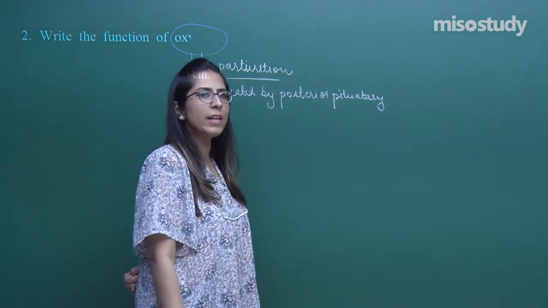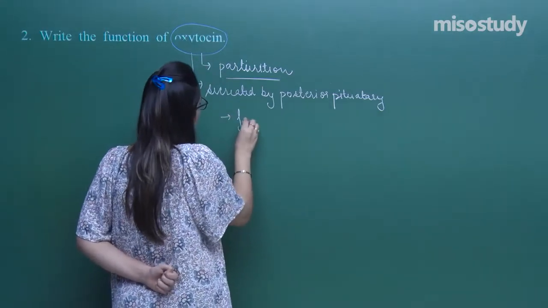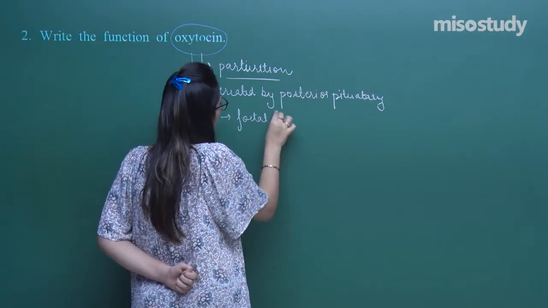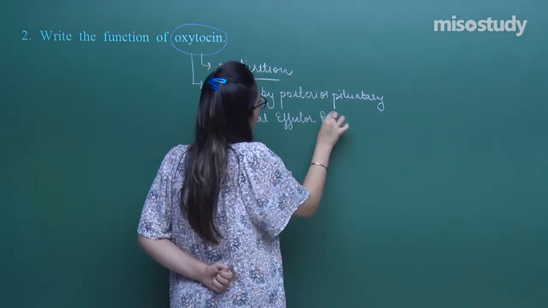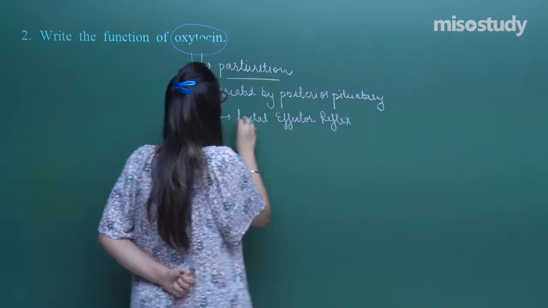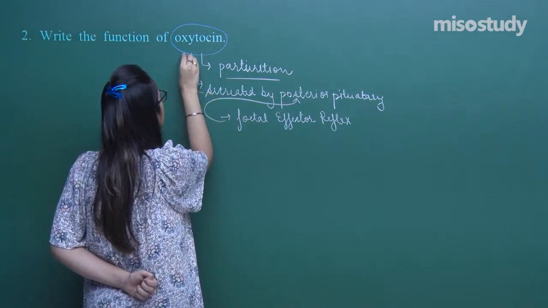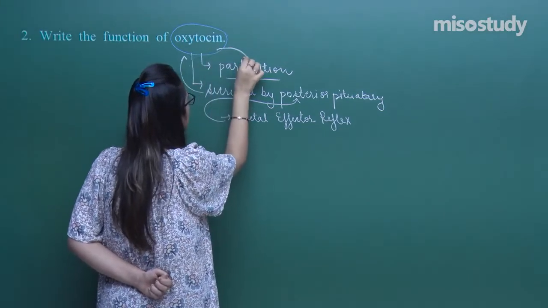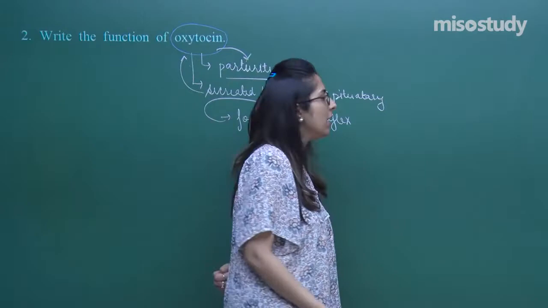Now, who stimulates the release of this particular hormone? Basically, the fetal ejection reflex. It stimulates the pituitary, due to which the pituitary secretes oxytocin, and oxytocin causes the process of parturition, that is, to expel out the baby.